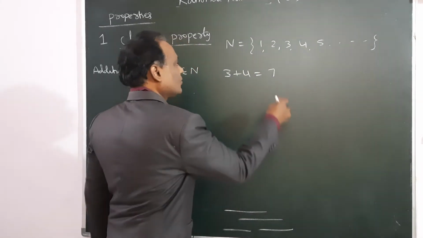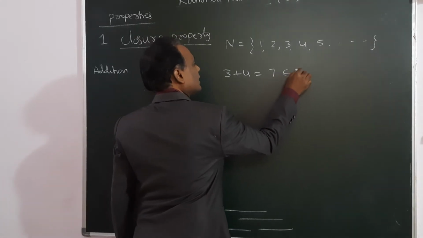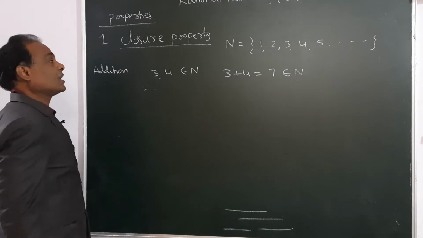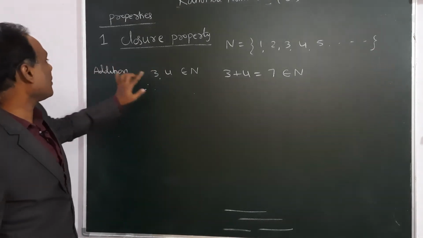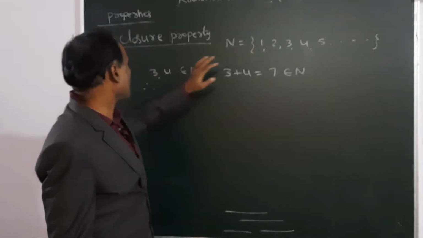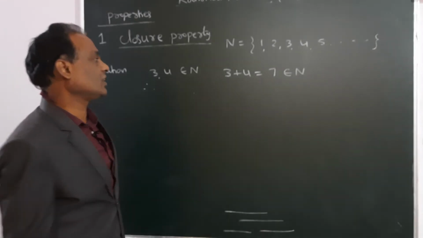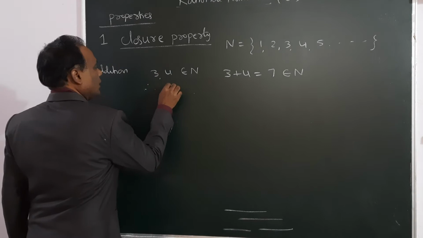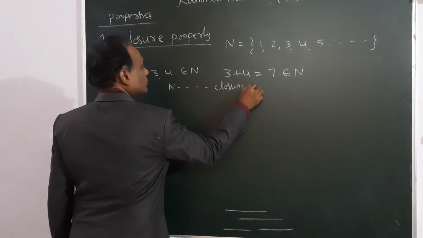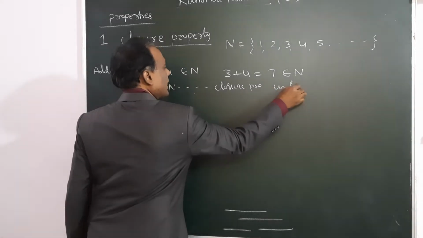So this 7 is also in the natural numbers. Therefore, natural numbers have closure property under addition.